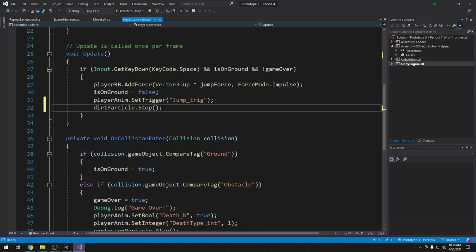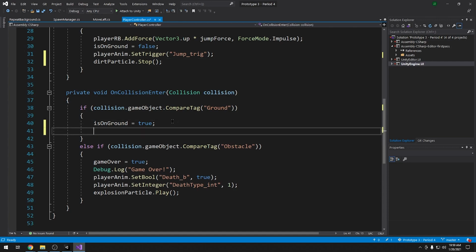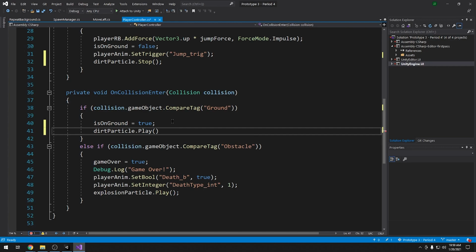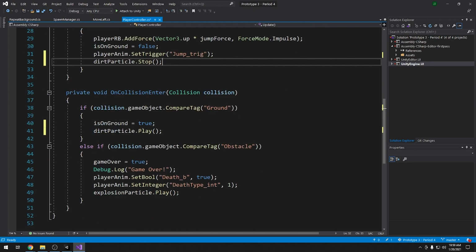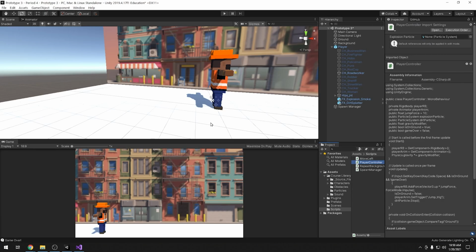That's good. But if we stop it when we jump, we need to make sure that we turn it back on. So to turn it back on, if we come down here, we know that we have a collision check where we've collided with the ground. If that's true, then I want to go ahead and tell my dirt particle to continue. So I'm going to say dirt particle play. All right, so now we have our stop when we jump and our play when we've met the ground. So let's save that. Let's go into Unity and see if it's working the way we want to.